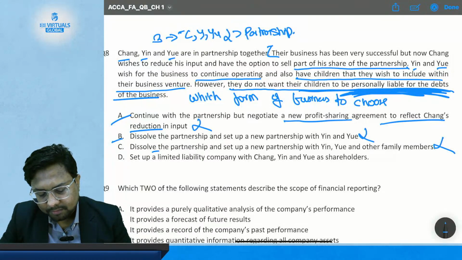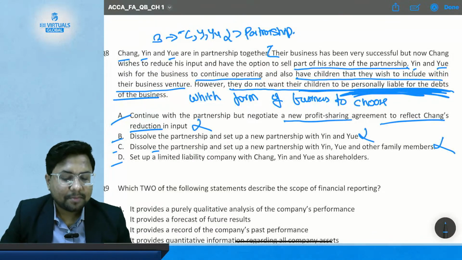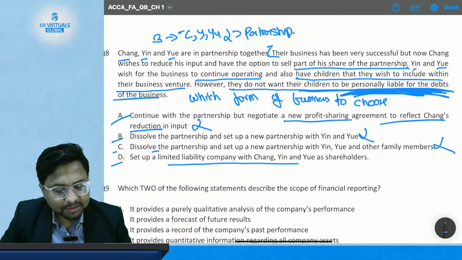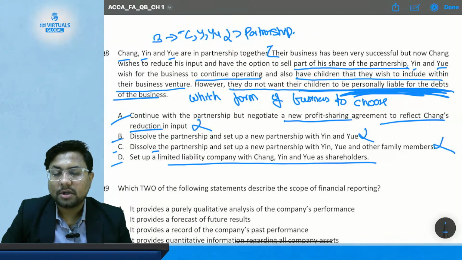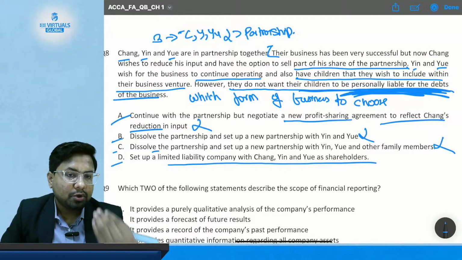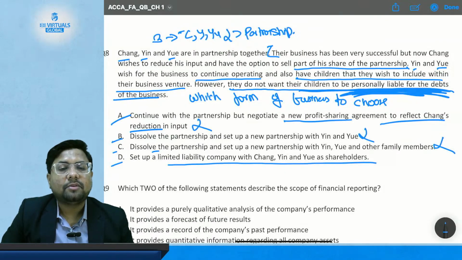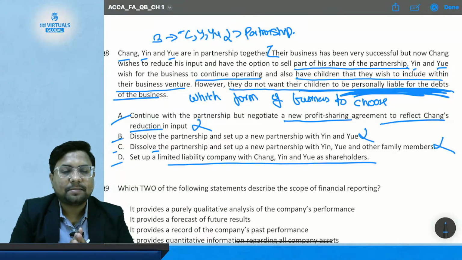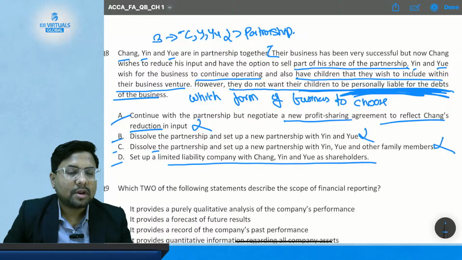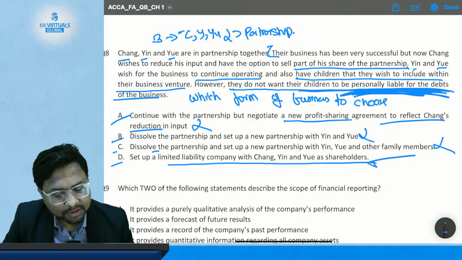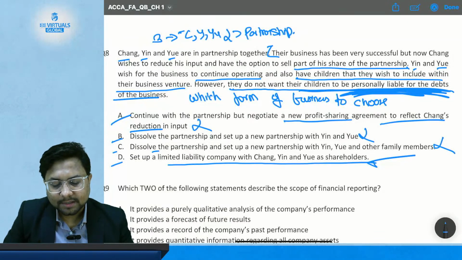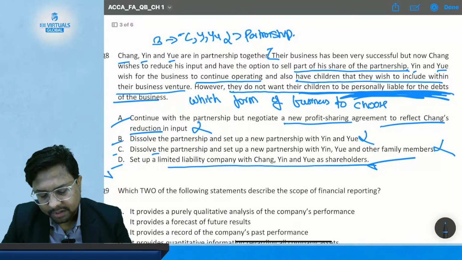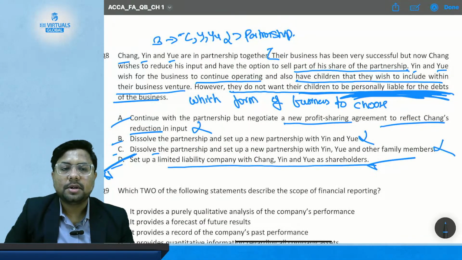Then comes option number D. Set up a limited liability company with Yang, Yin and you as a shareholder. So if they set up a new business entity with the form of company, they have the limited liability, because company is a separate legal person and the owners are separate. So there is no case of unlimited liability. So this option is the most suitable option for them. So answer of question number 8 is option number D.